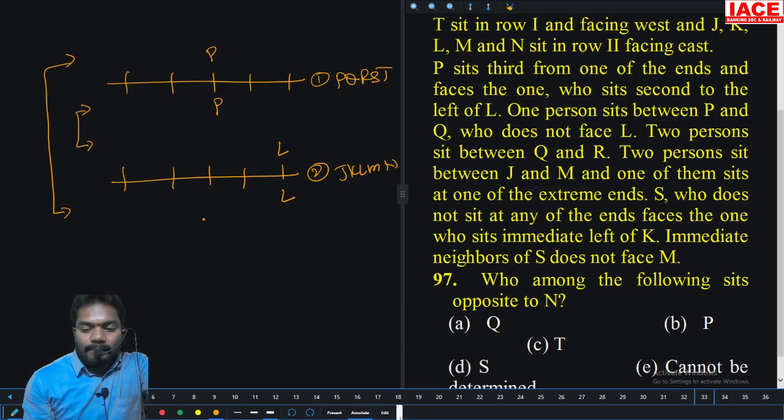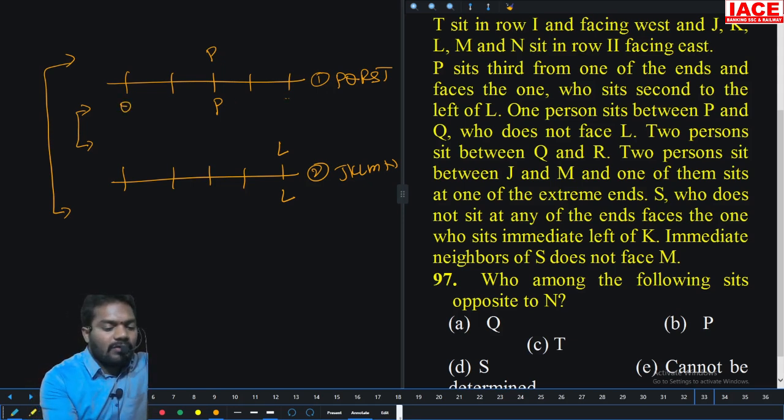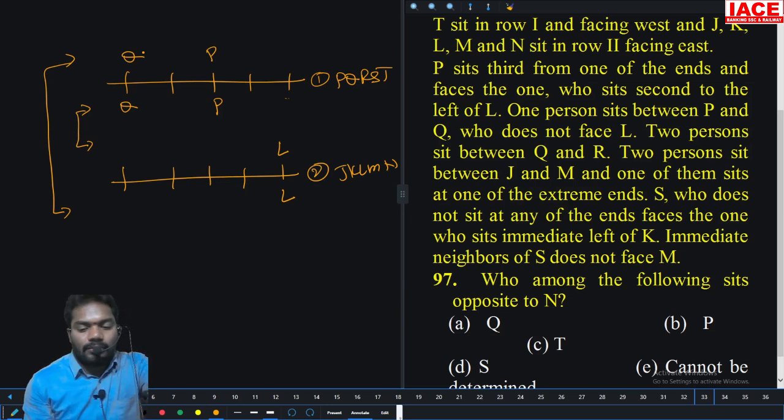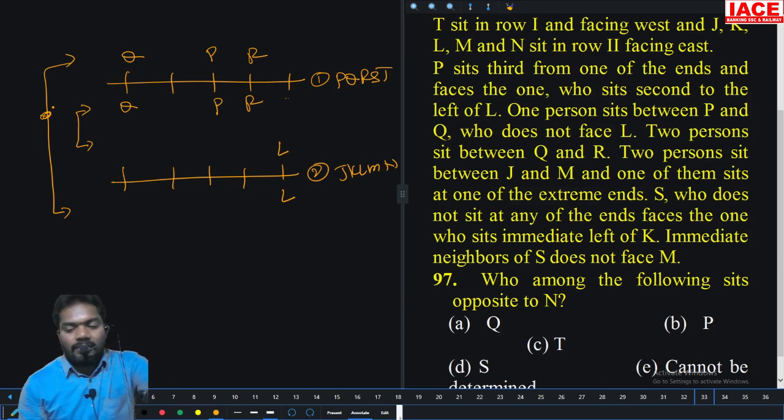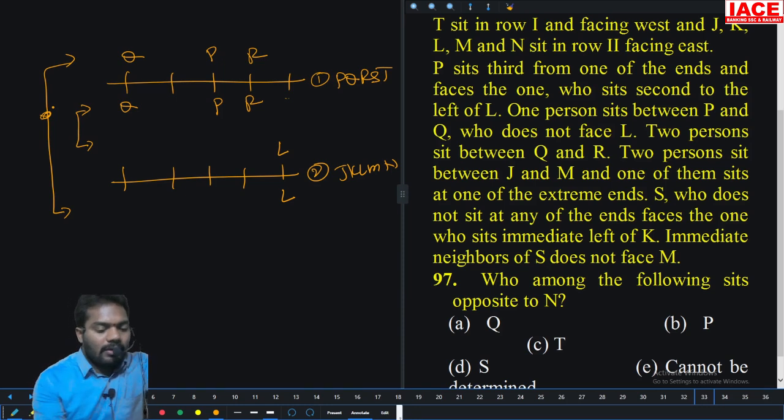Now, one person between P and Q who does not face L. So there is no chance for Q here, only one chance for Q. Then 2 persons between Q and R. So R is here. Next, 2 persons between J and M and one of them sits at one of the extreme ends. It says one of them, but we don't know who, since so far everything is the same. So J, 2 persons, M.